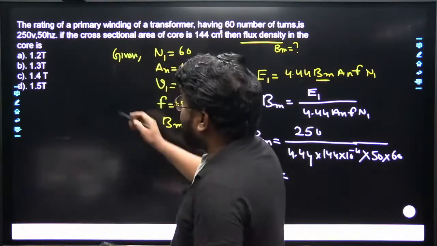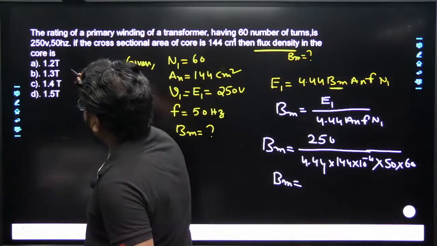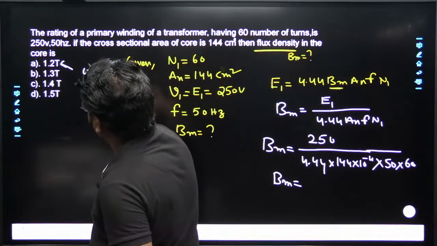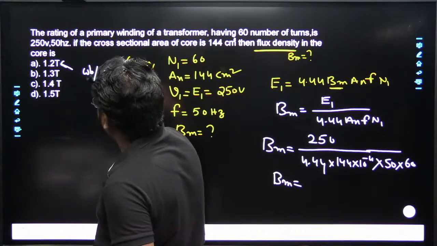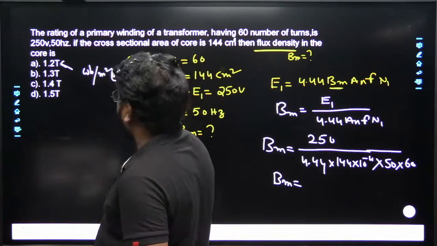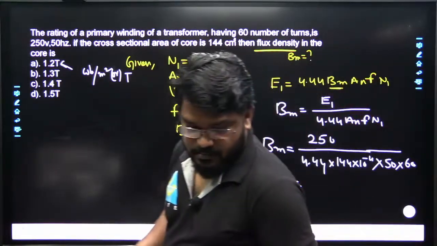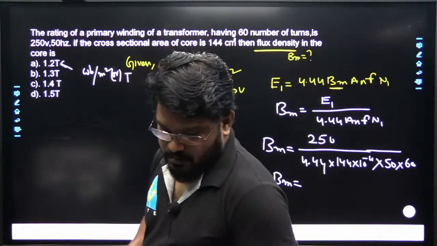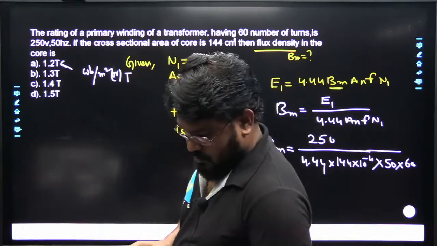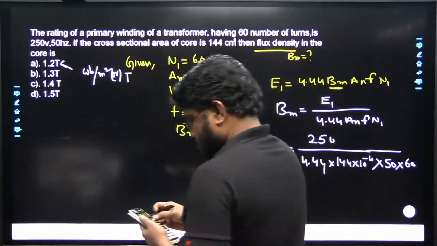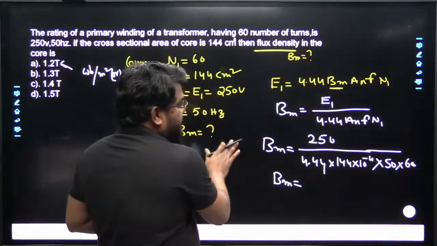Tesla means it is Webers per meter square. Webers per meter square, or sometimes Tesla. That's why we have to convert the area into meter square. Now calculate this value here.